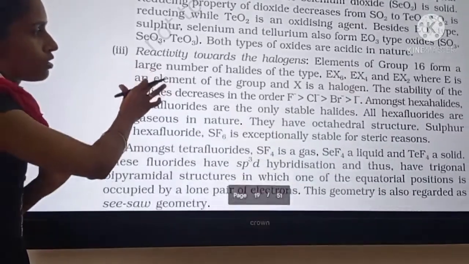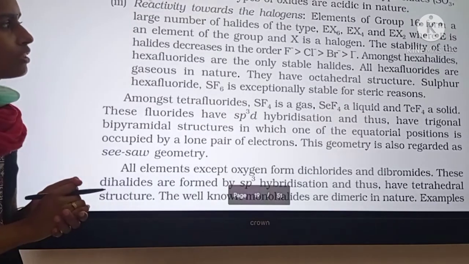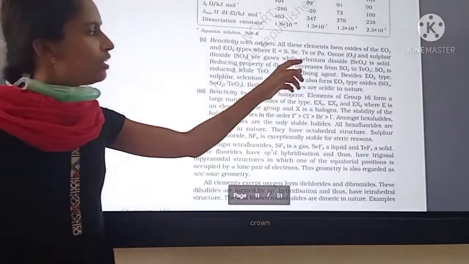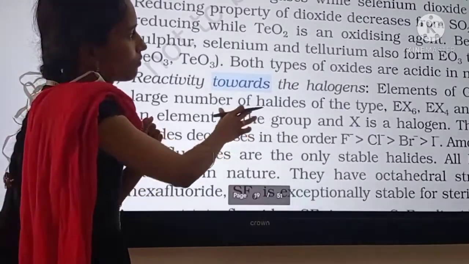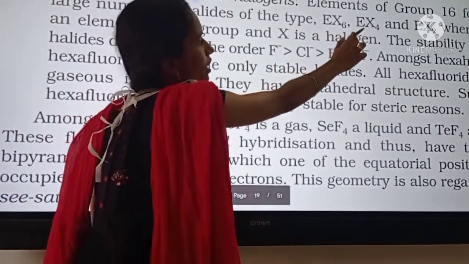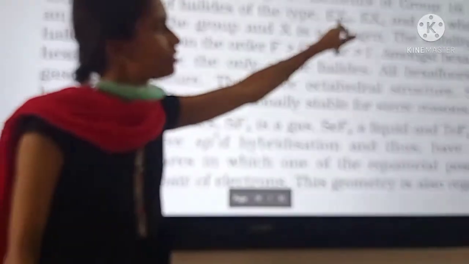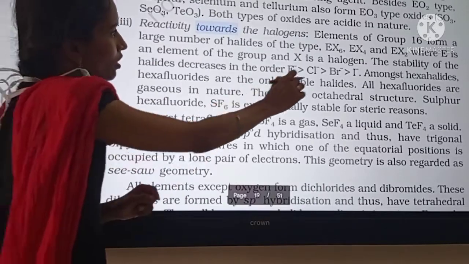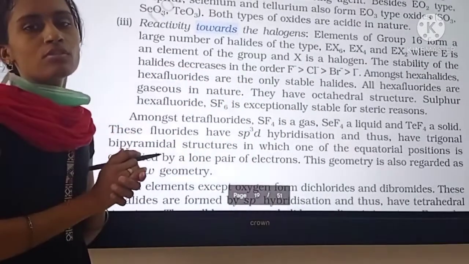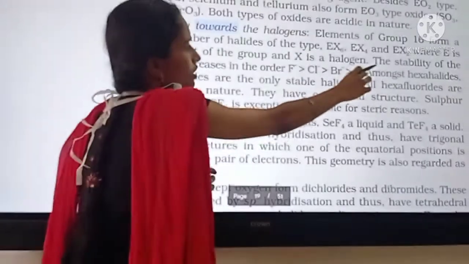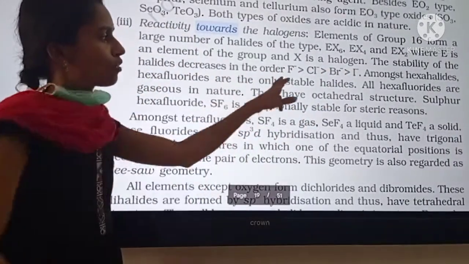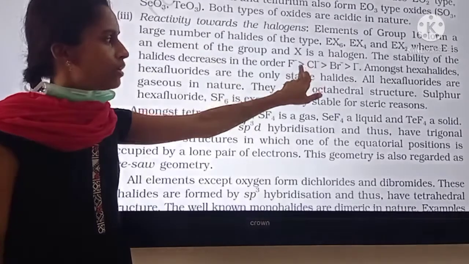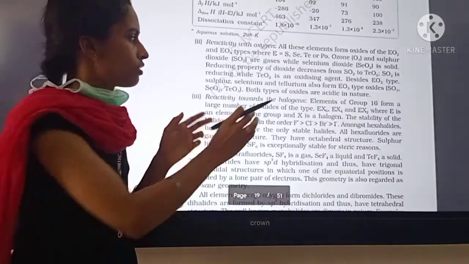Next, reactivity towards the halogens. The 16th group elements form halides of type EX6, EX4 and EX2, meaning hexahalides, tetrahalides and dihalides. Here E means the element, oxygen, sulfur, selenium. The stability of halides decreases in the order: fluorides are more stable, then chlorides, bromides and iodides. This is the stability order of different halogens.